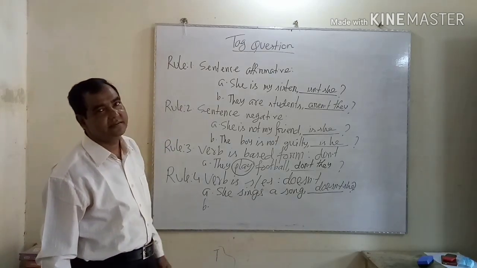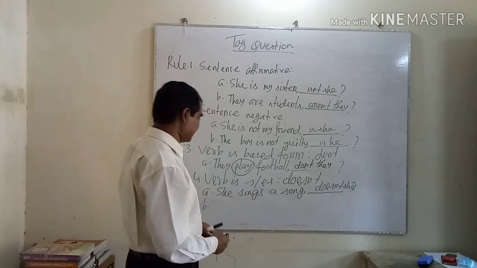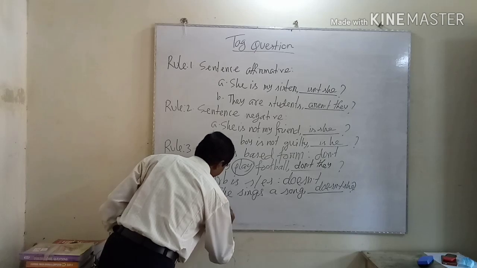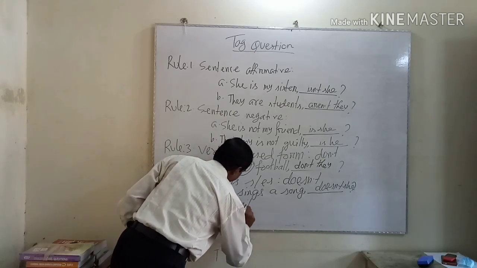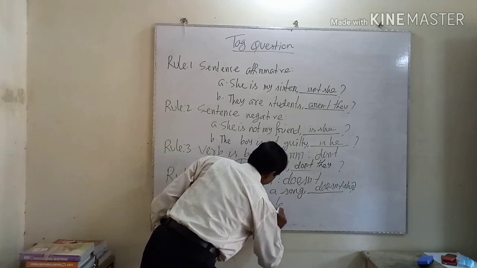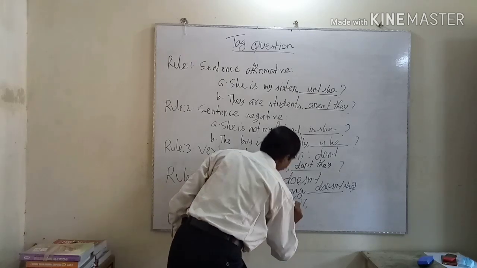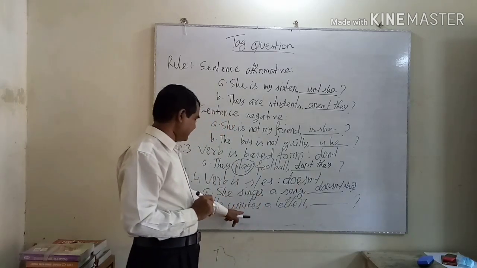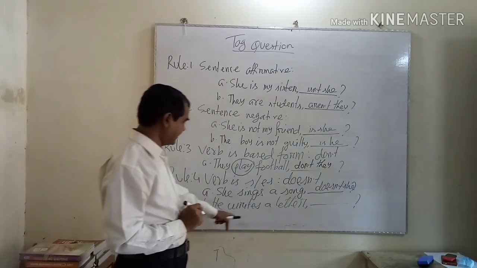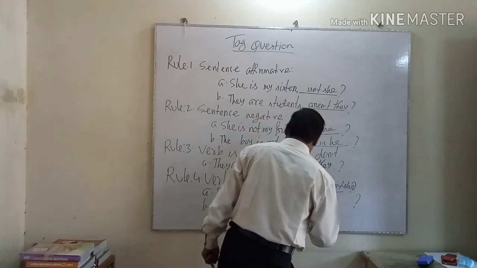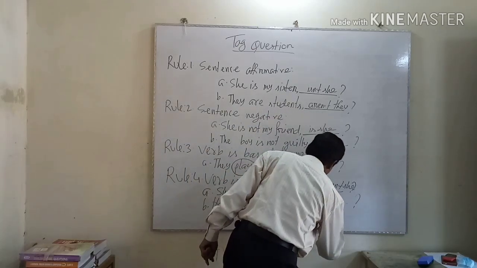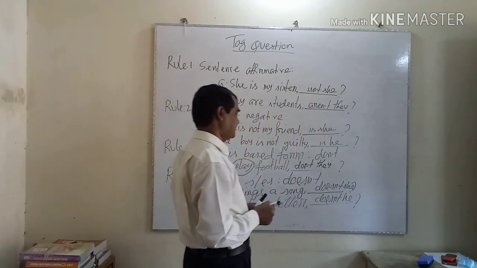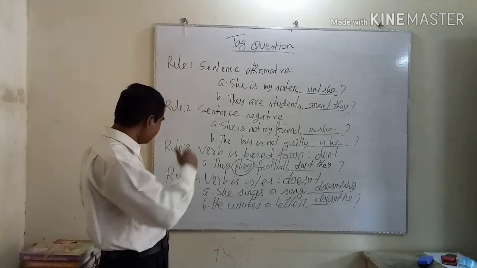She sings. The verb is with s. He writes a letter. The verb here is with s, so the tag question will be doesn't he.